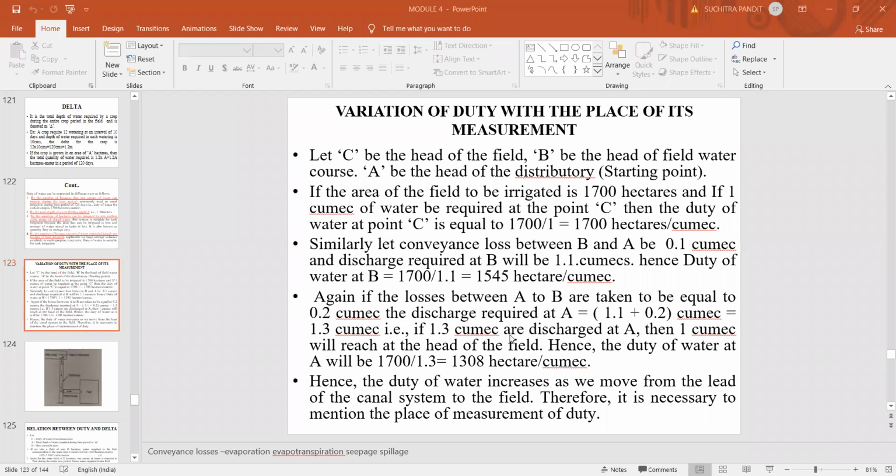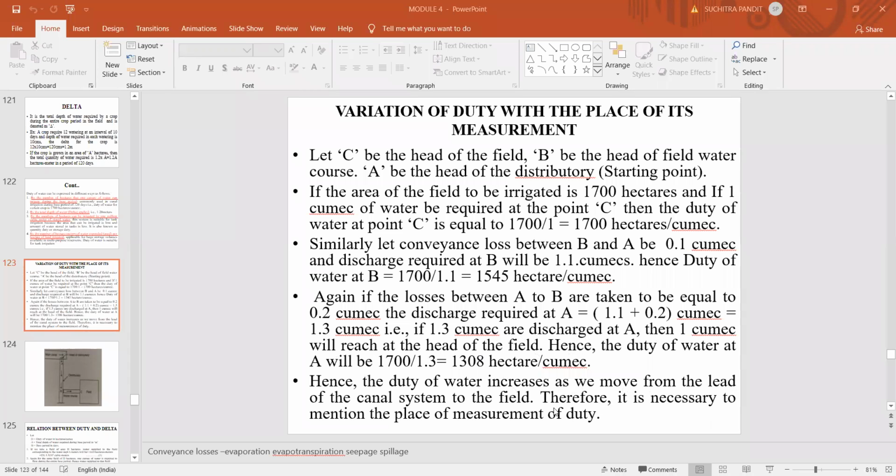So if 1.3 cumec are discharged at point A, then 1 cumec will reach the head of the field. Hence, the duty of water at A will be about 1308 hectares per cumec. So the duty of water increases as we move from the head of the canal system to the field.